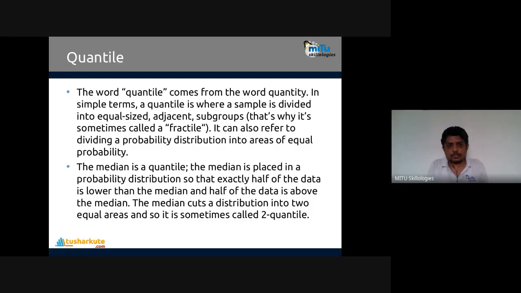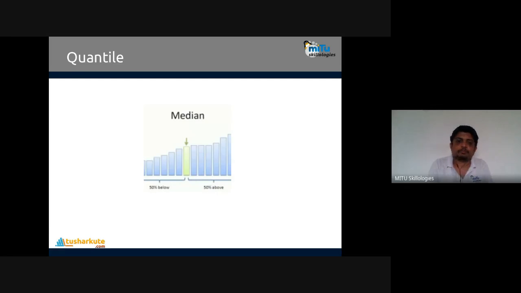So the median is a quantile, and the median is placed in the probability distribution so that exactly half of the data is lower than the median and half of the data is above the median. The median cuts the distribution into two equal areas, so it's called a two-quantile. Equal parts are created, or we can have four parts also, and then it's called a quartile. According to quantity, you separate the data, which we call the quantile, and using that concept, the quartiles are created.